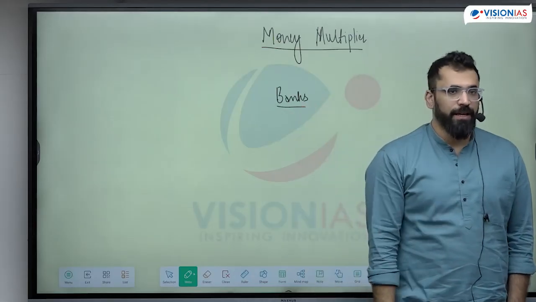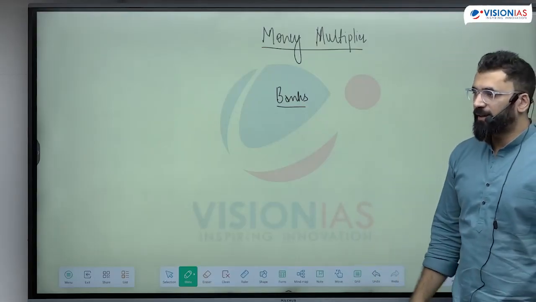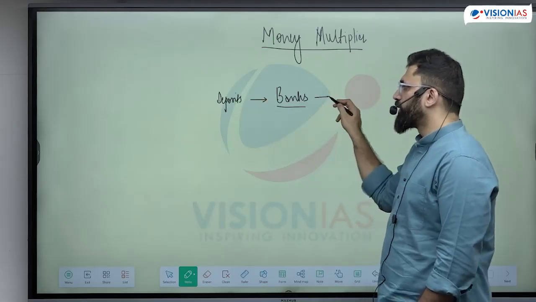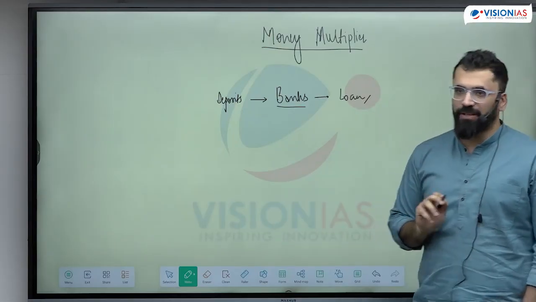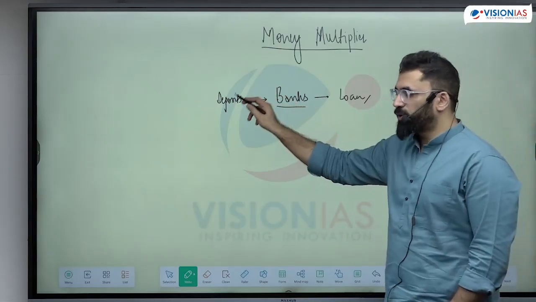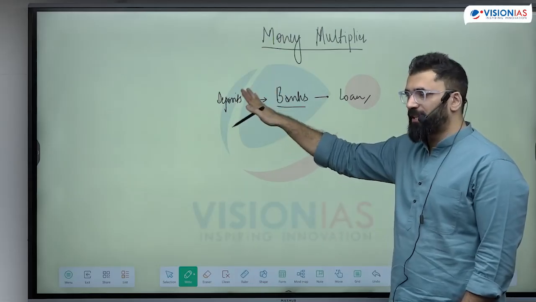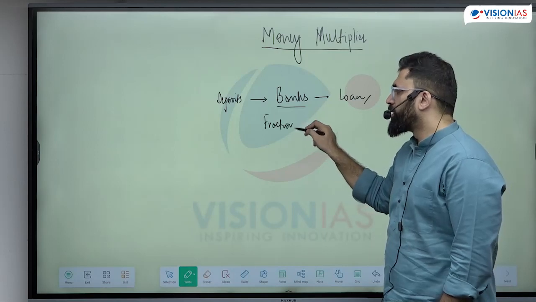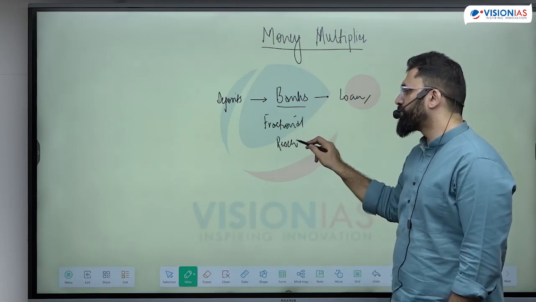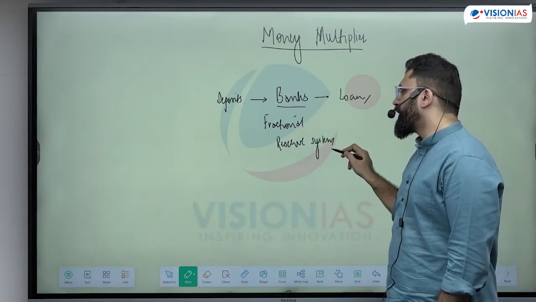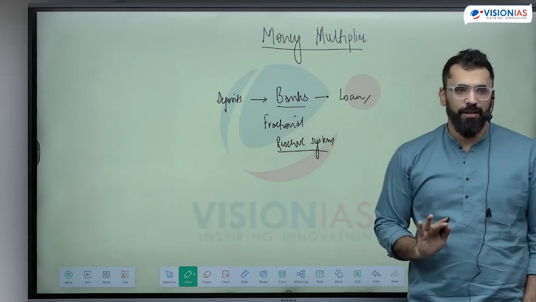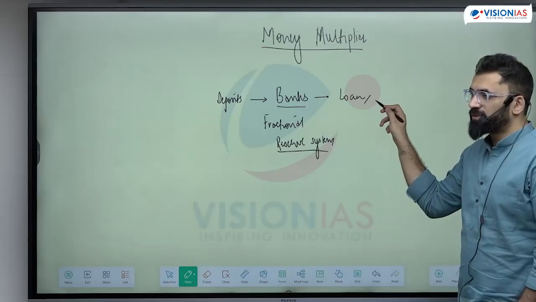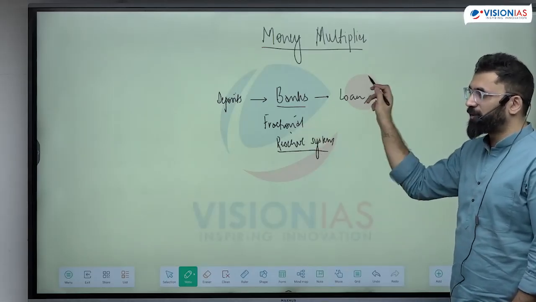How can banks create money? What is the primary function of any bank? The banks take in deposits and banks give out loans. This is how it is happening. Do banks have all the money which they have as deposits kept with themselves at any point of time? No, this is called a fractional reserve system. If we have a full reserve system, it would mean deposits are 100% secured. Whenever you want the deposits, they are available to you. That means banks will not be able to create loans. It is because of a fractional reserve system only that the bank can create loans.